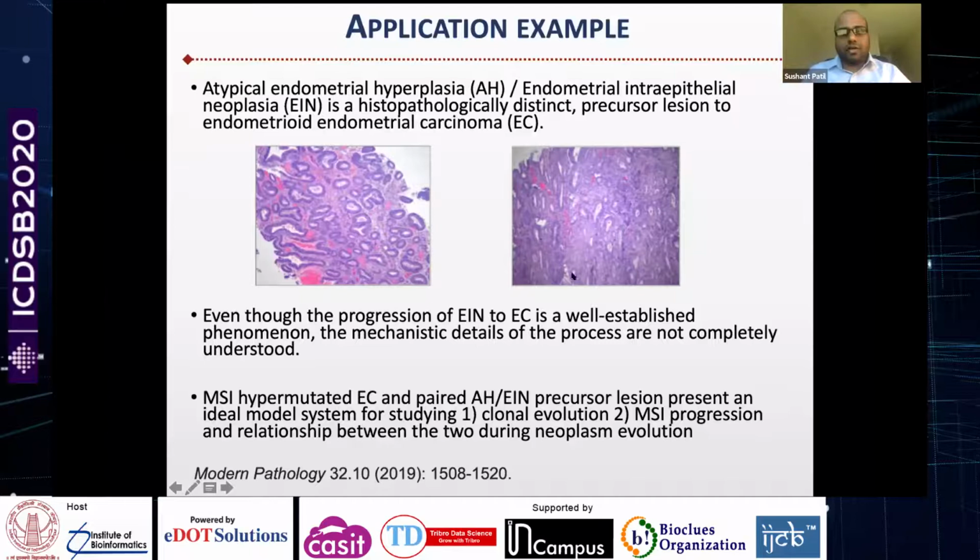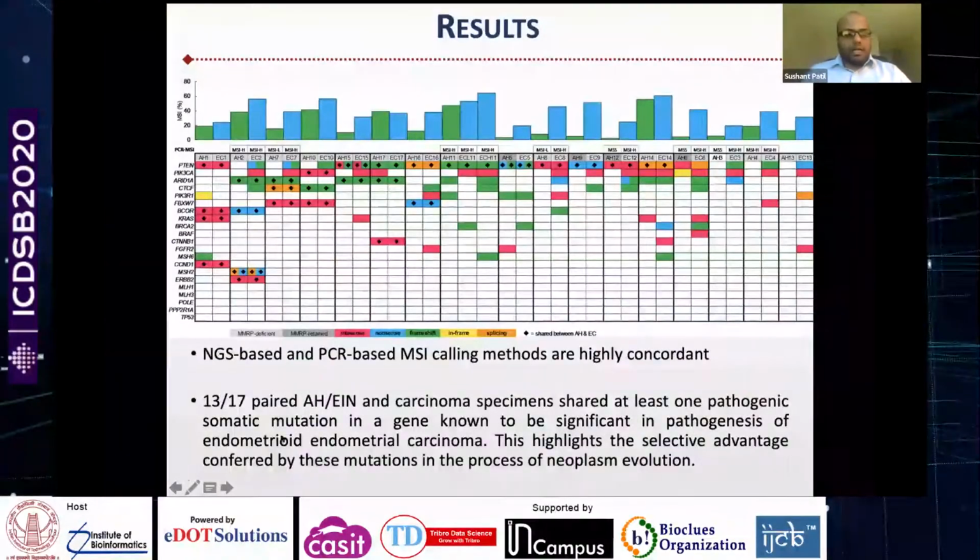This kind of a model provides a base system for studying MSI progression and the clonal evolution and the relationship between the two during the neoplasm evolution. And these findings have been published in the Modern Pathology journal in the last year.